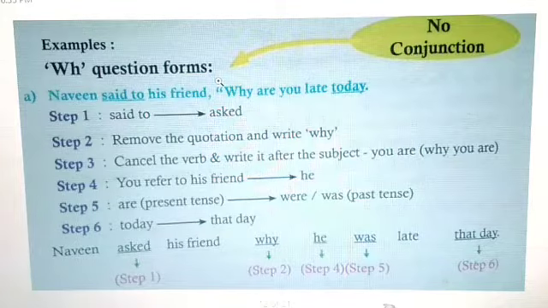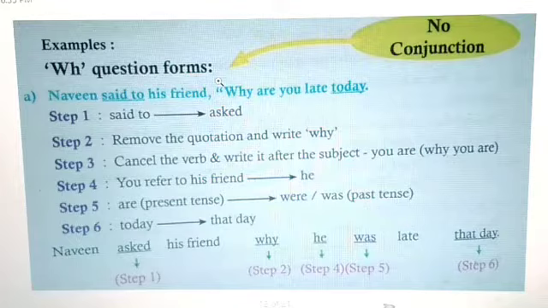Step 3, cancel the verb and write it after the subject, you are, why you are. Step 4, you refer to his friend, no? So it is he. Step 5, are is present tense, so it will become was, past tense. Okay. Step 6, today will become that day. So see the difference. See how it is changed. Naveen asked his friend why he was late that day.